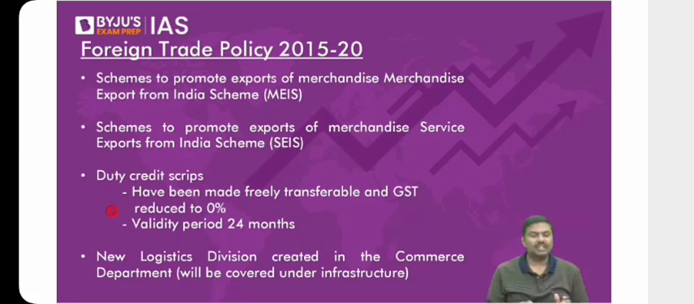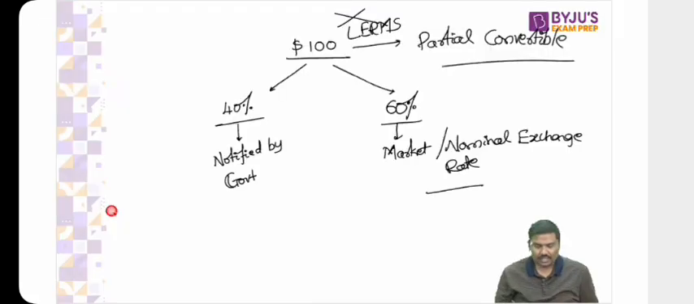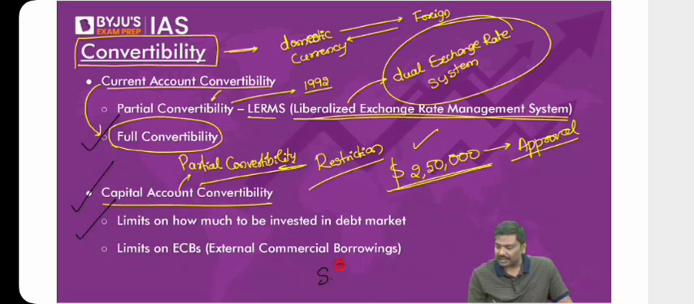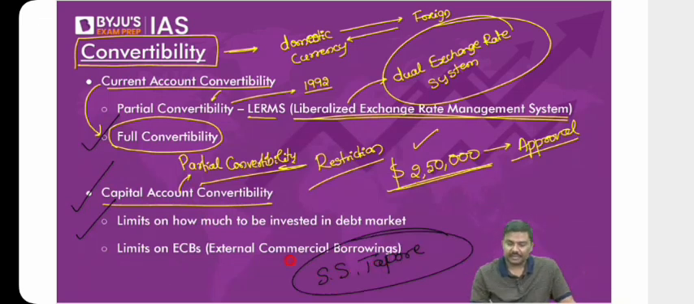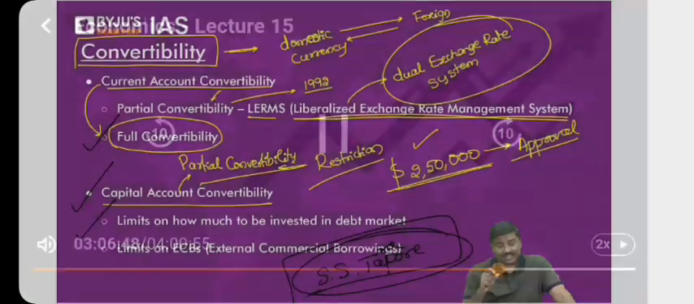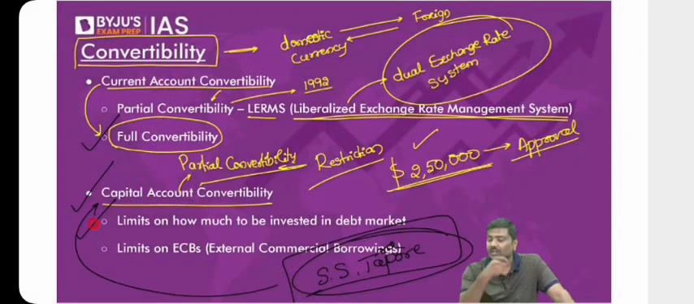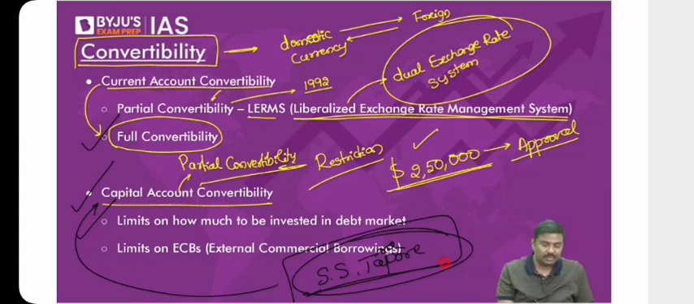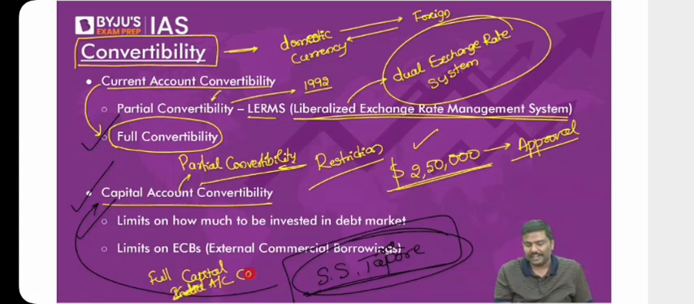Okay. Next, before I go to the next, remember there's a committee name. The SS Tarapore Committee. The SS Tarapore Committee has recommended capital account convertibility, that is, full capital account convertibility for India, but we have not implemented it. I hope you understand, even today we have not yet implemented full capital account convertibility in India. We are still partially convertible.